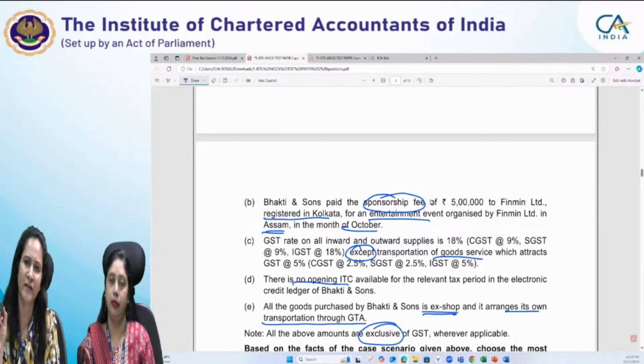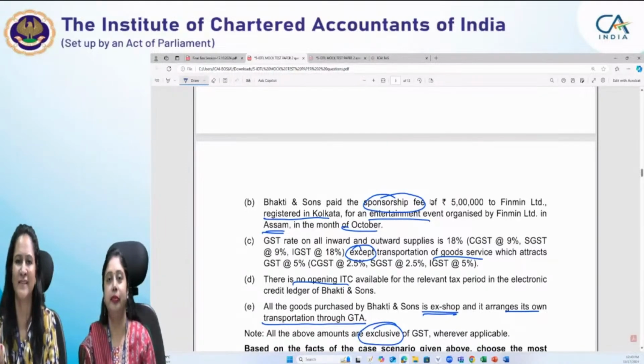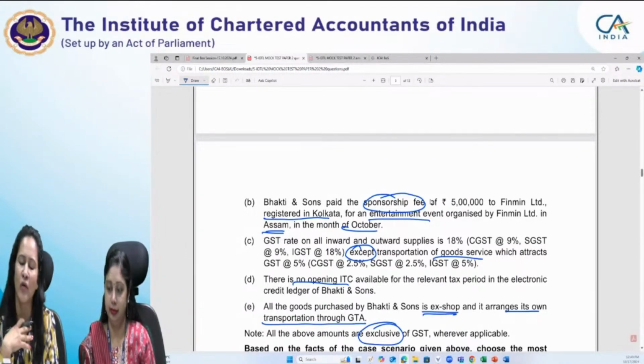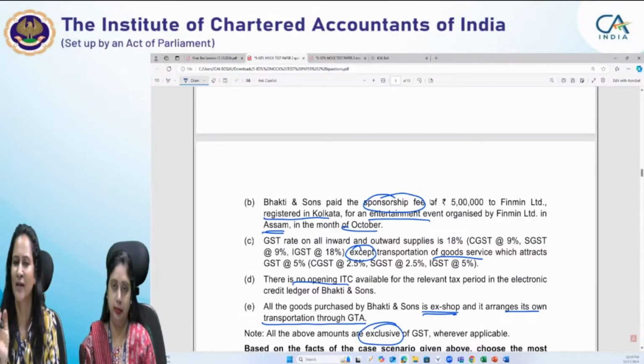So we generally get confused that the supplier is the person who is organizing that event. But the very easy formula to determine the supplier and the recipient is that the one who pays the fee is the receiver of the service, because only if I am receiving a service will I pay anything to you. The supplier will not pay anything himself for his service, right?